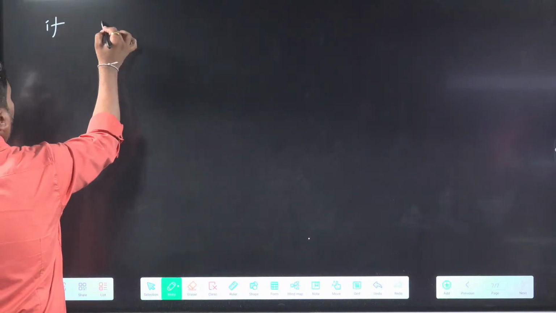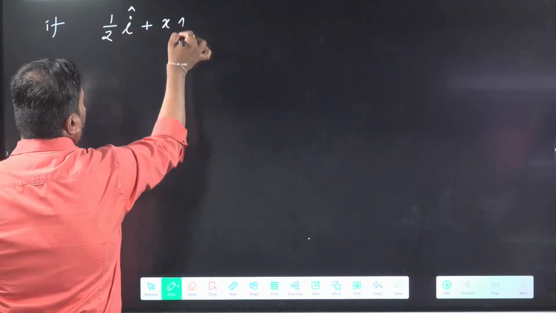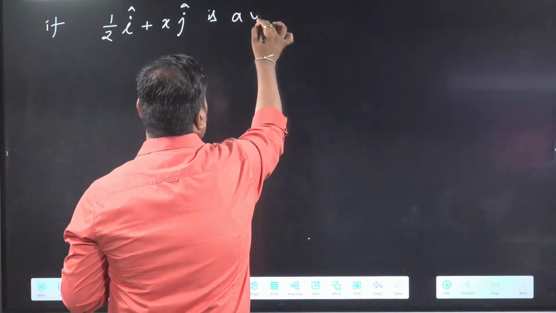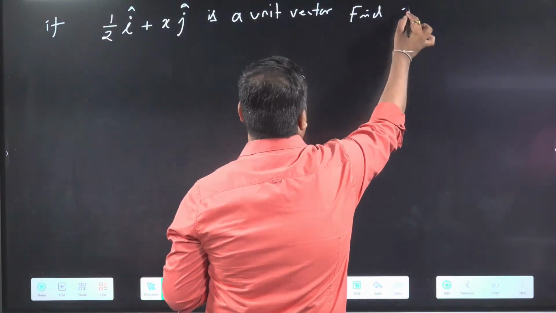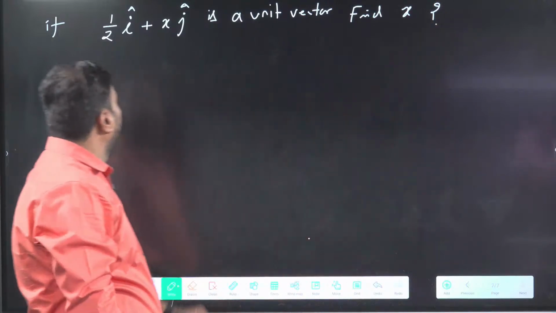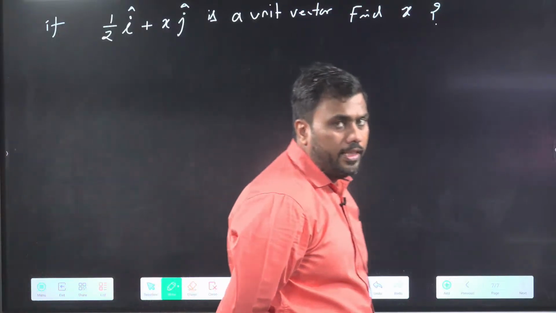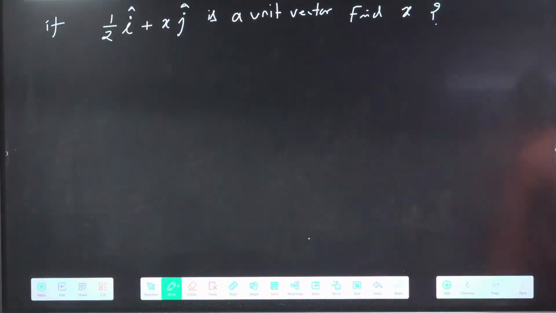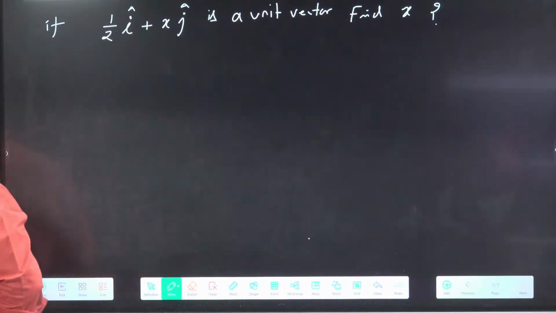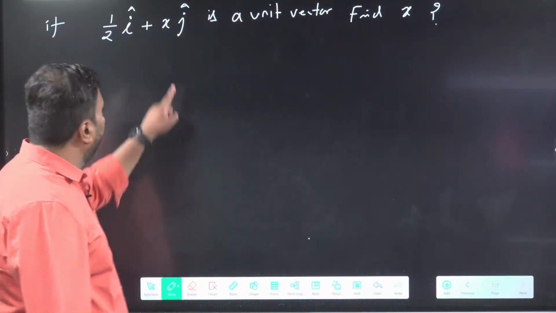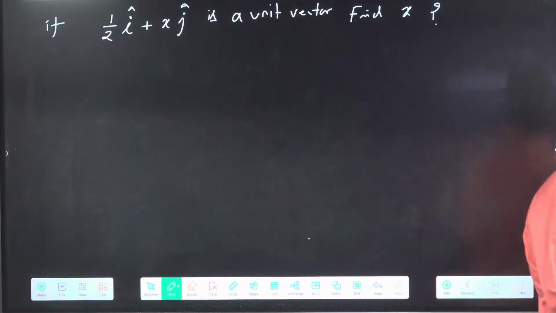If half i cap plus x j cap is a unit vector, find x. I am telling you that half i cap plus x j cap is a unit vector. x is some unknown number. Find the number x if the vector is a unit vector.